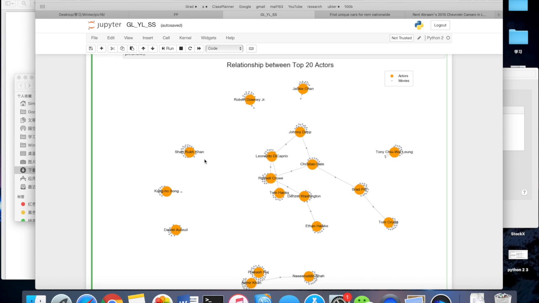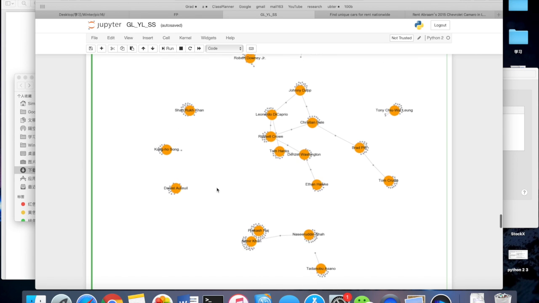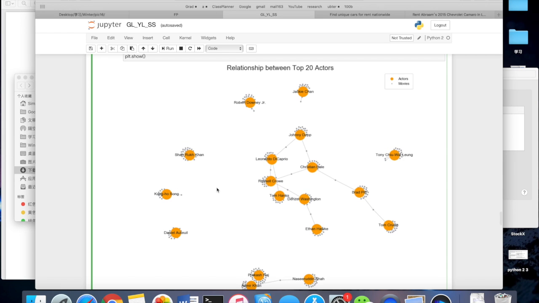But an interesting fact is that there are actors that have not interacted with anyone in the top 20. And we suspect that it might be due to the fact that some actors are from different countries and cannot meet other top actors. For example, Jackie Chan is really famous in China.